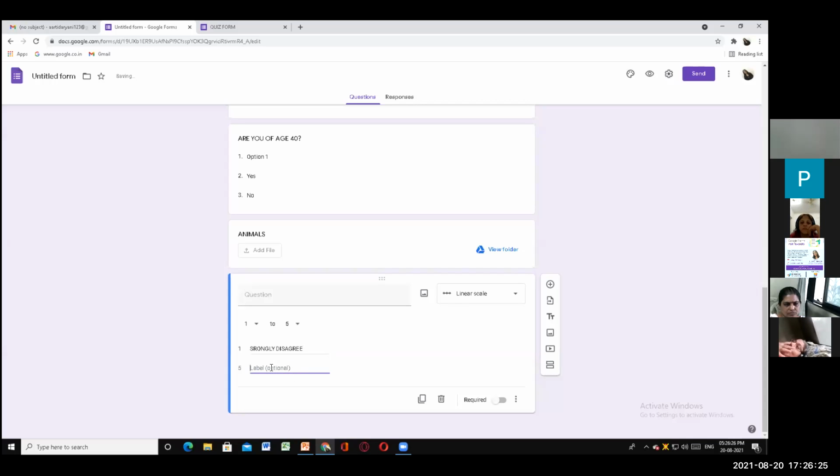And for the last, because here you will get bottom and top, low and high, remember this, low and high. And the 5th one, I will keep as strongly agree.